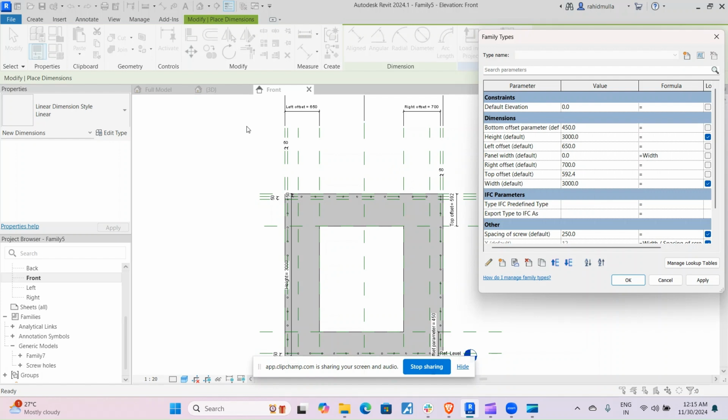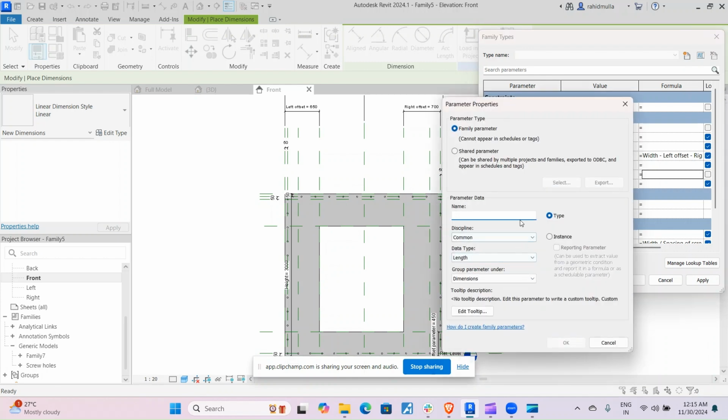So what will be the formula? The formula will be width minus left offset minus right offset. So how is left written? L is in caps. These are case sensitive. Okay. So what will happen is we don't need to measure it again and again. This parameter here will give us the information of this panel's dimensions.